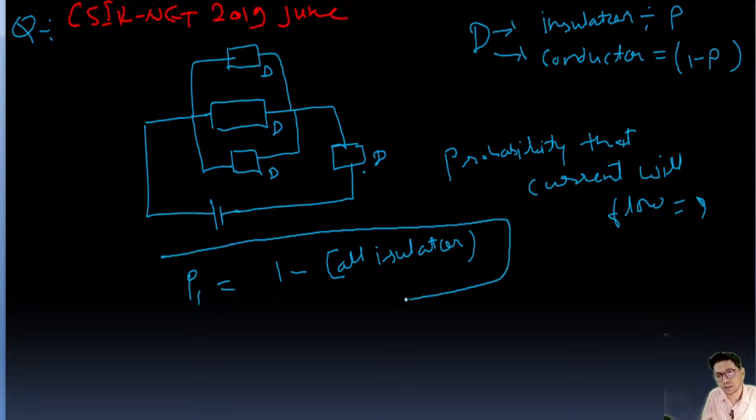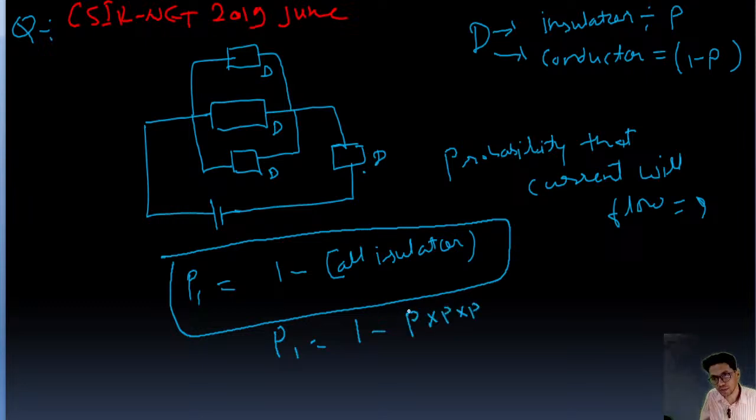Very important. So P1 is 1 minus all three diodes being insulators. The probability of a diode being an insulator is P, so all three being insulators is P into P into P. So this P1 value is going to be 1 minus P cube.